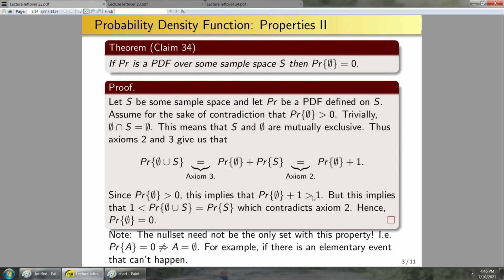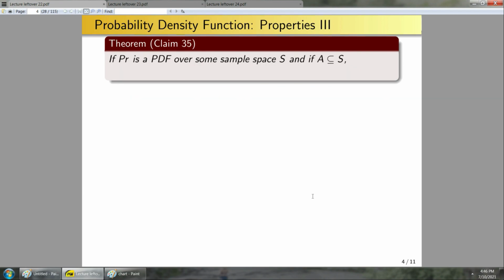Okay, now let's look at claim 35. If PR is a PDF over some sample space S and A is a subset of S, then the probability of the complement of A is equal to 1 minus the probability of A. Again, note here, this is just over some sample space. This could be finite, this could be discrete, or this could even be continuous. So what does this theorem tell me? Well, it tells me that if I want to compute the probability of A complement, then I could compute this probability here. But it also tells me if I want to compute the probability of A, I could solve this for PR of A, find the probability of the complement, and then plug it into this formula to find what the probability of A is.